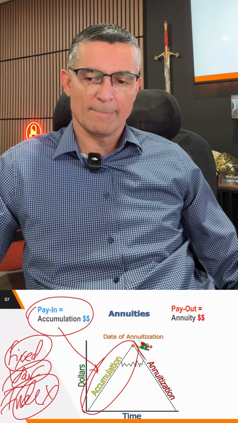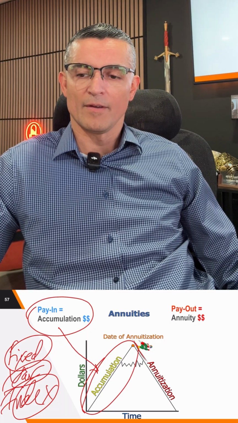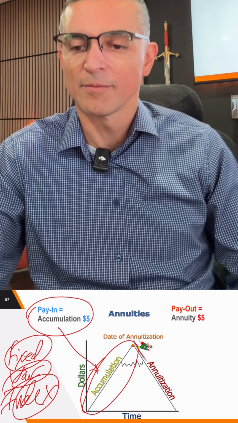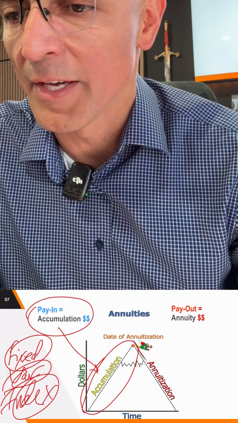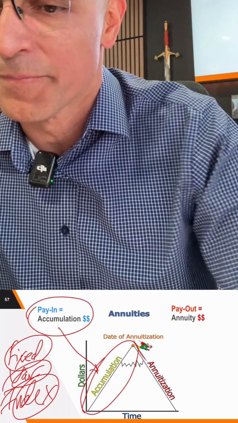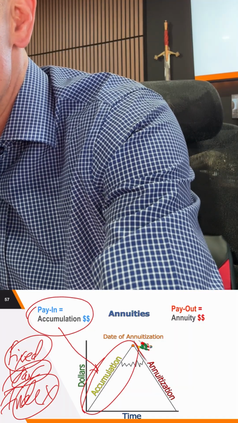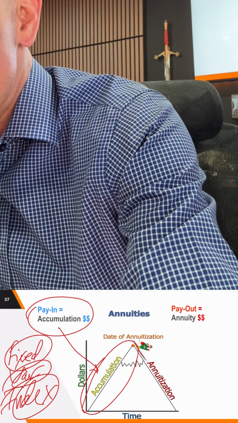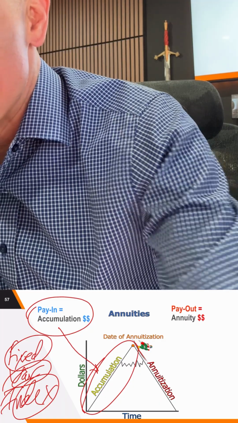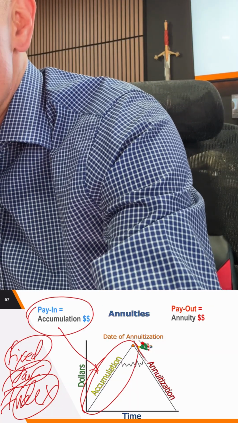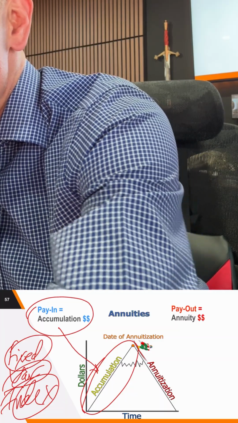Keep going. It was after index. You wrote it twice. Additional annuity topics. Annuity insurance product. Oops, my bad.